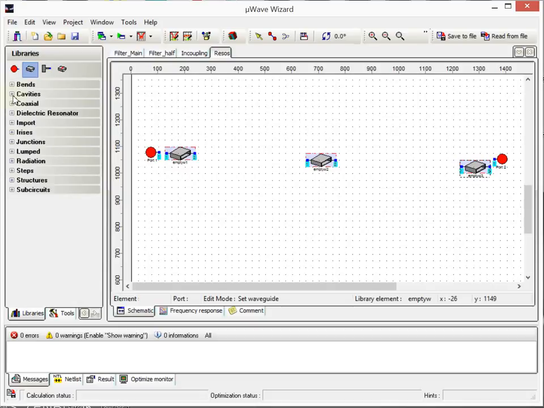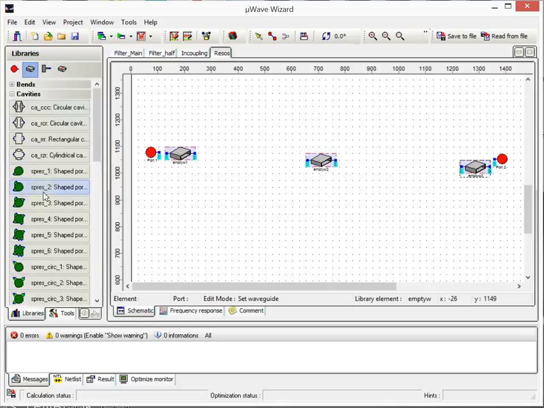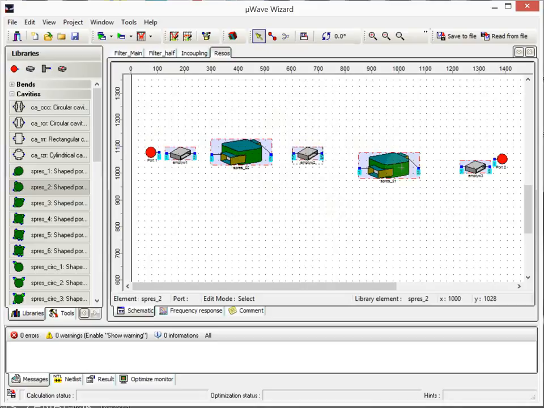So next is starting here with a cavity, a two-port cavity, here and here. Now we move that there straight. You will see later why.